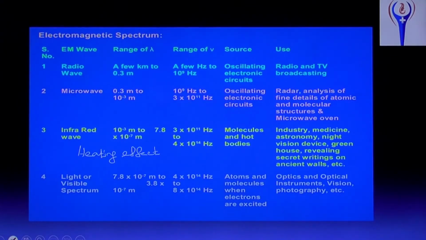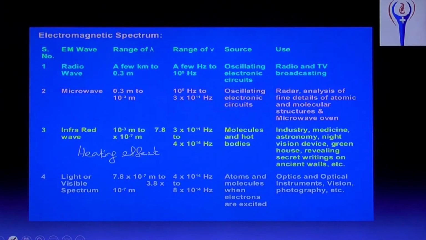Infrared, visible light, and UV: these 3 are present in our sunlight. And if we remove IR, infrared waves, then we will not feel any heating effect in sunlight. So the heating effect is actually because of IR waves. And its source is molecules and hot bodies.